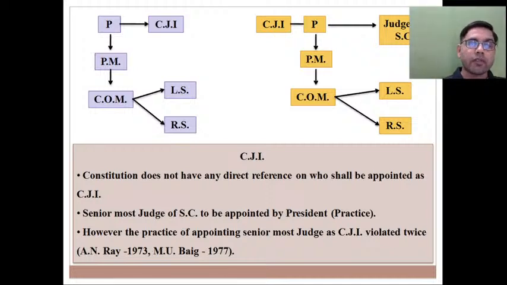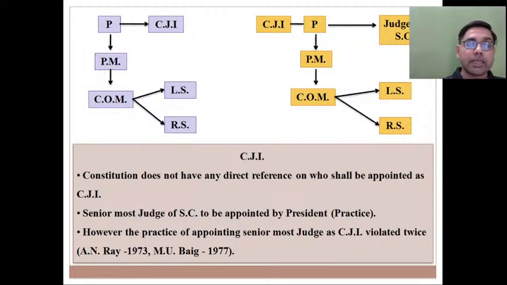And Article 124 was saying that when President appoints CJI he may or may not consult other judges of Supreme Court. But while appointing other judges of Supreme Court, on your screen you may see President shall consult CJI. So Constitution was saying while appointing CJI President may or may not consult other judges of Supreme Court, but while appointing other judges of Supreme Court President shall consult CJI. That was the situation in original Constitution.